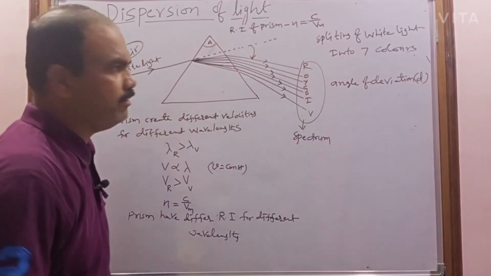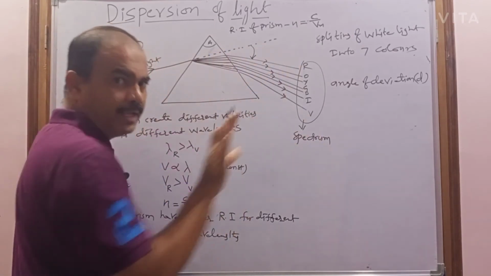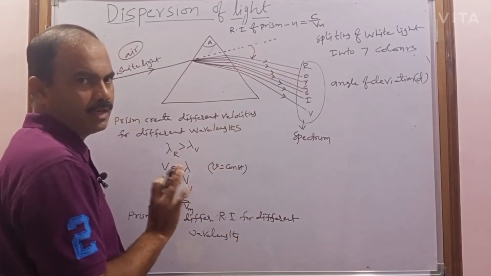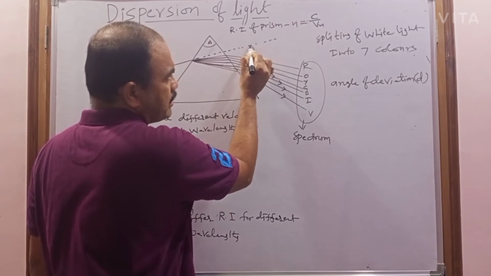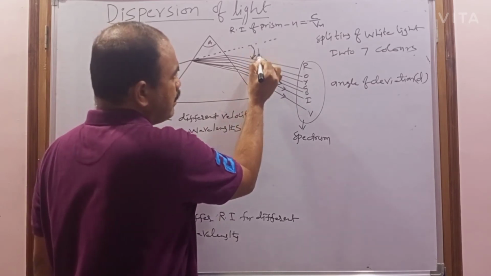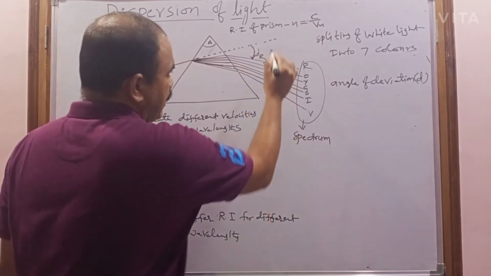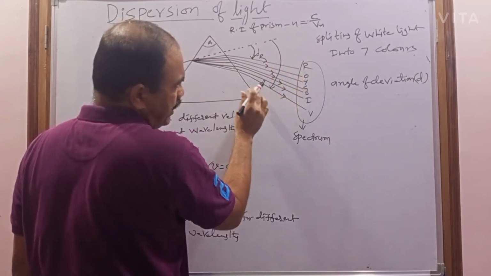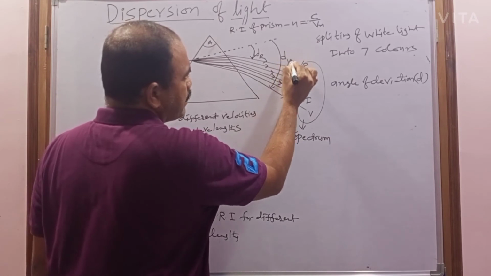What is the angle of deviation? The angle between the incident ray and emergent ray of that corresponding color will be called the angle of deviation of that particular color. This is the incident ray and this is the emergent ray of red color. So this angle will be called the angle of deviation of the red color. Now the angle between the incident ray and emergent ray of violet color will be called the angle of deviation of the violet.